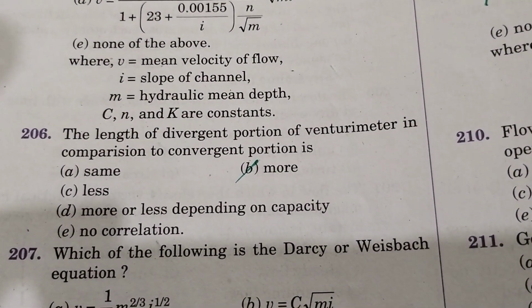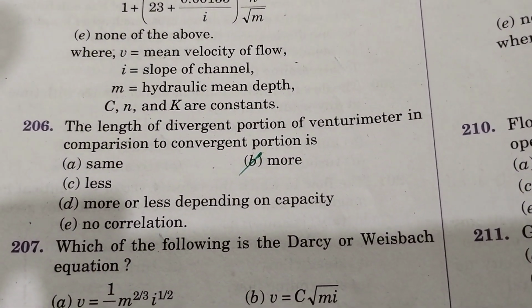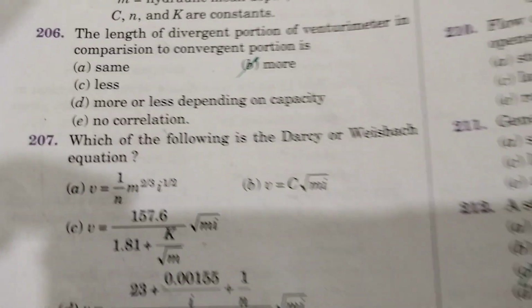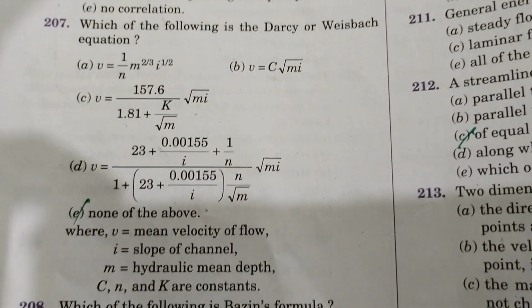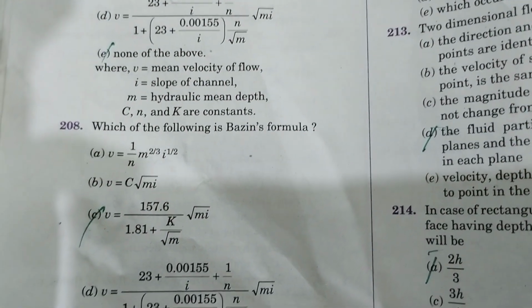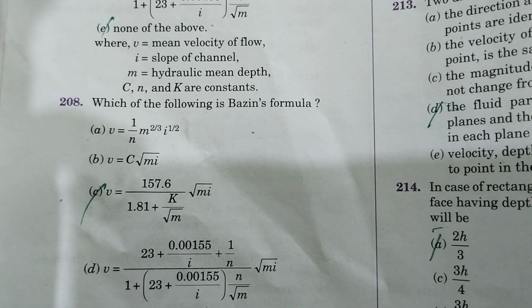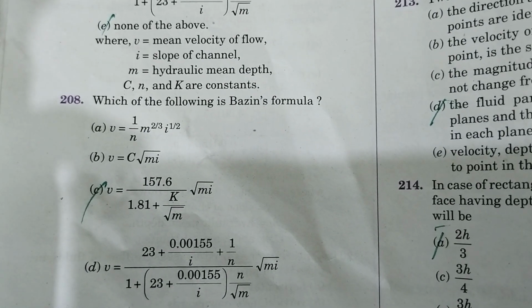The length of divergent portion of venturimeter in comparison to convergent portion is more. Which of the following is the Darcy-Weisbach equation? None of these above. Which of the following is the Bazin's formula? V is equal to 157.6 by 1.81 plus y by root of m.